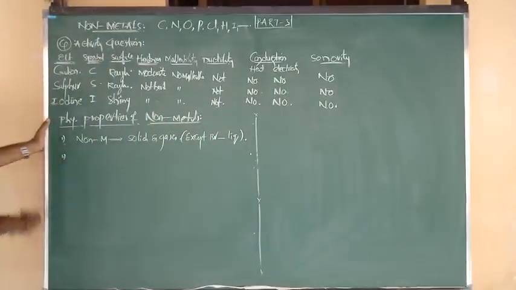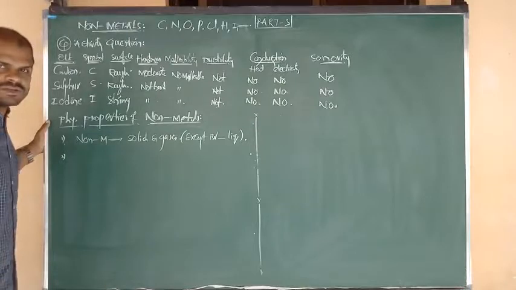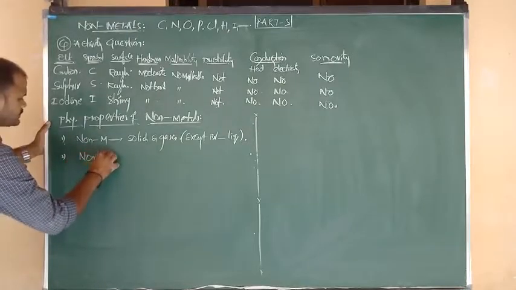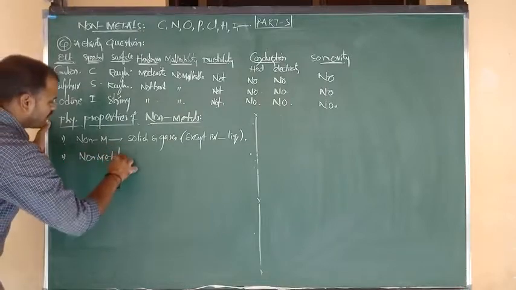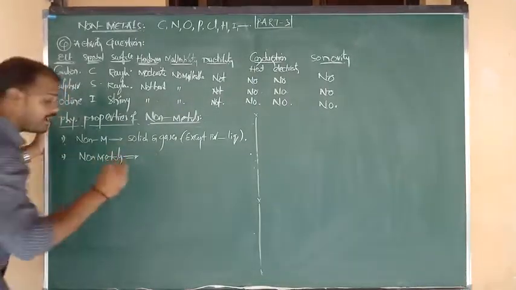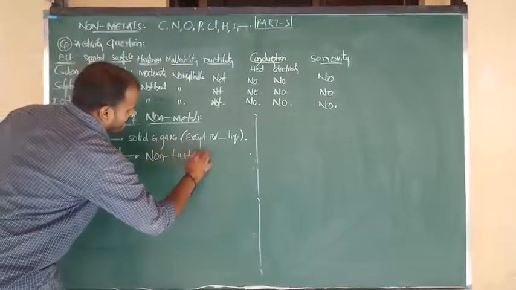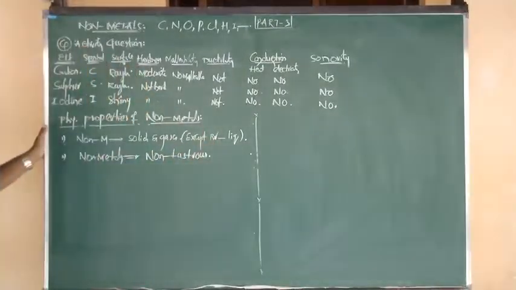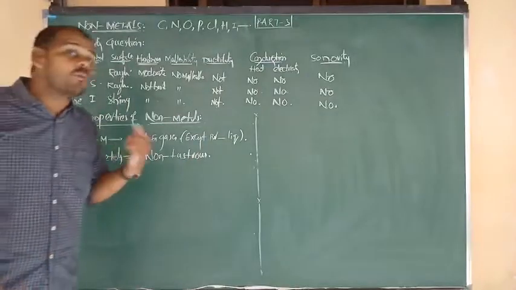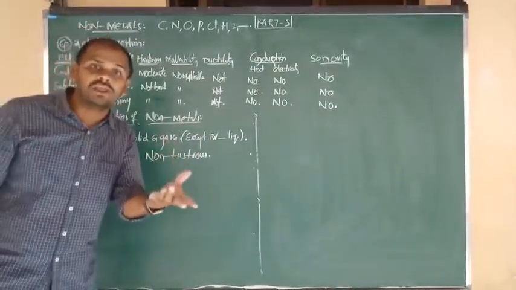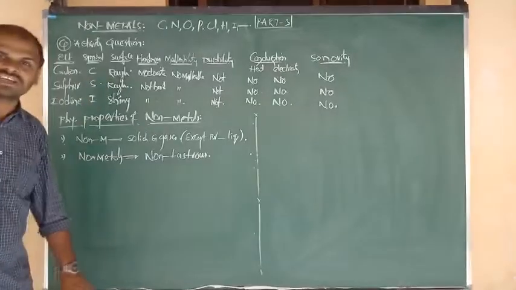Next information I want to discuss with you. Most of the non-metals are non-lustrous. But what about metals? Metals are lustrous, means they have shiny nature.